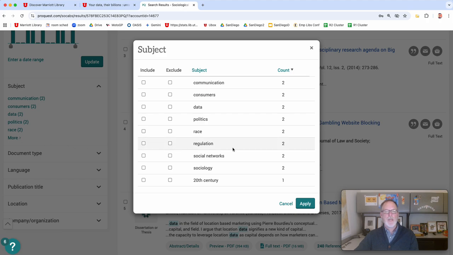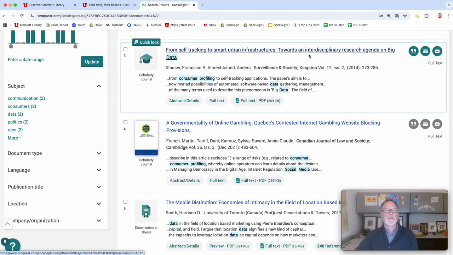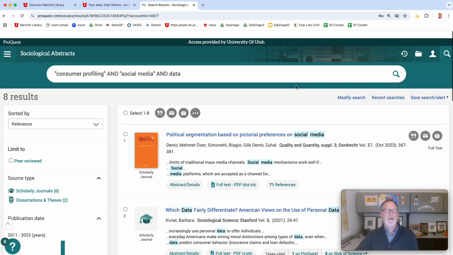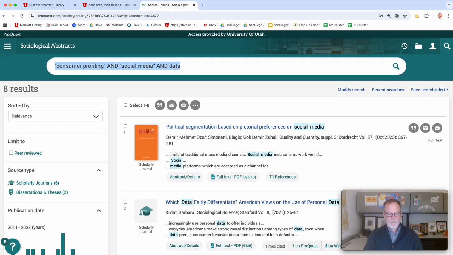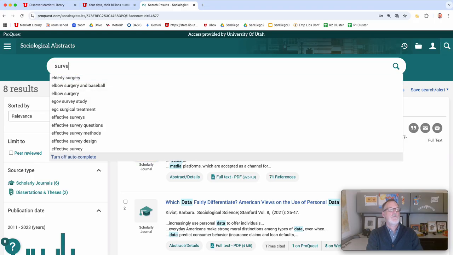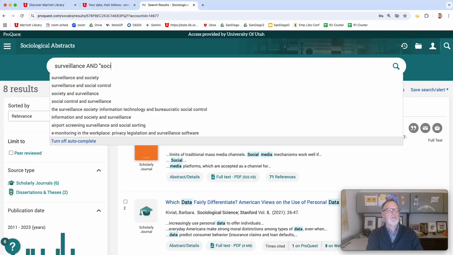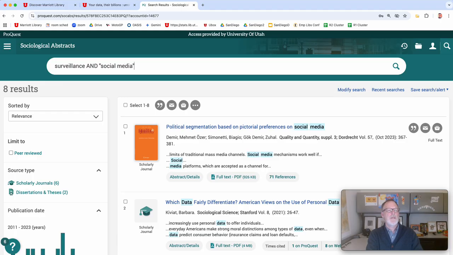And it might be like regulation. Looks like just politics and race. But you could also do surveillance and social media. You could mix it up and throw in whatever keywords.